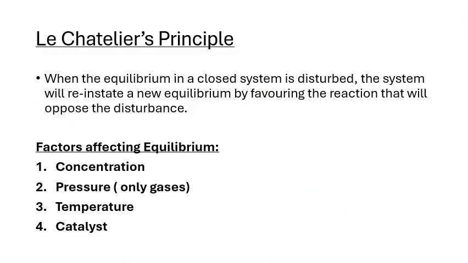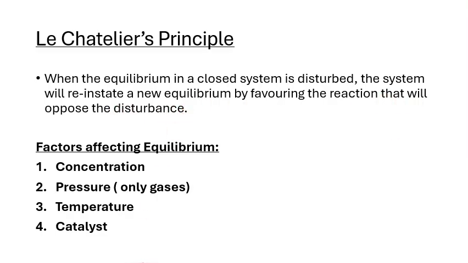Okay, moving on to one of the most important things here in chemical equilibrium, which is Le Chatelier's principle. Please guys, always know the definition of Le Chatelier's principle. It states that when the equilibrium in a closed system is disturbed, the system will reinstate a new equilibrium by favoring the reaction that will oppose the disturbance.